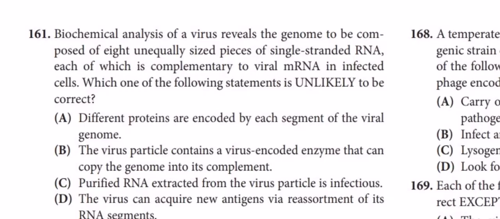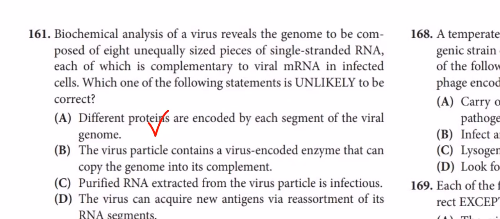They are saying that when the messenger RNA is purified from the infected cell, it is revealed to be composed of 8 pieces. Option A. Different proteins are encoded by each segment of the viral genome. Do you remember codon? Each has different instructions. So of course, every segment carries different information for making different proteins. Option B.